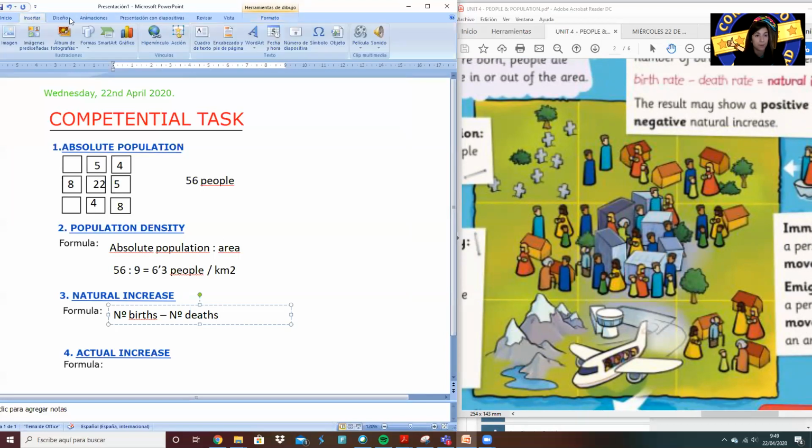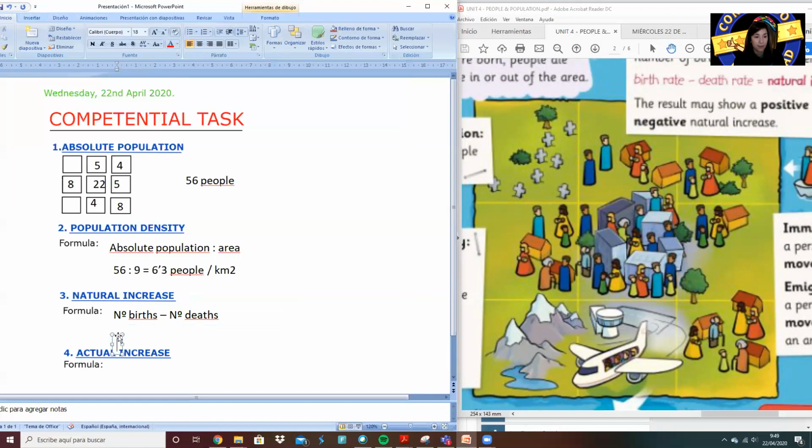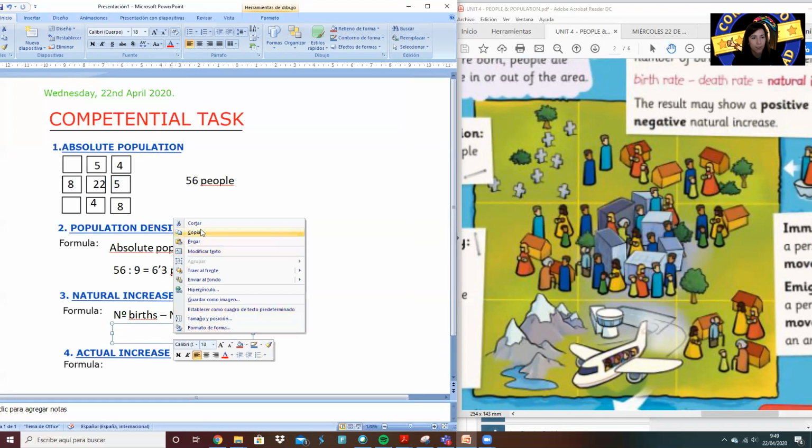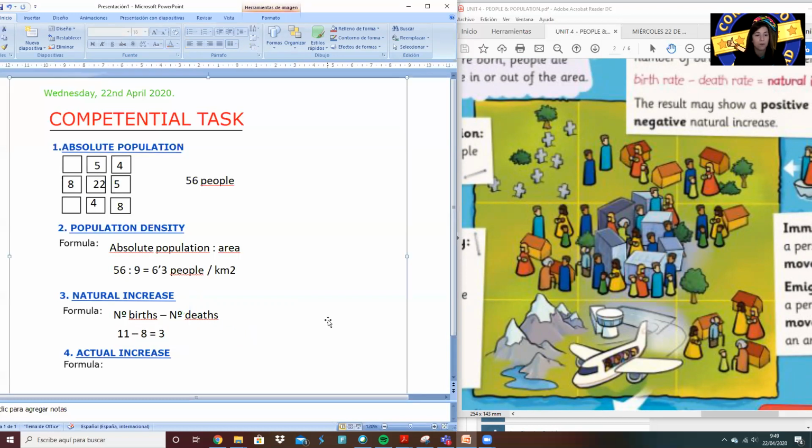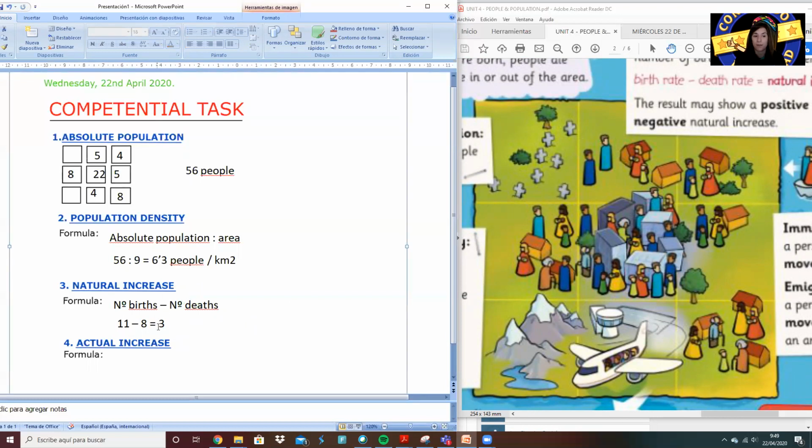So we have 1, 2, 3, 4, 5, 6, 7, 8, 9, 10, sorry, 11. So we have 11 babies, minus how many people died? 1, 2, 3, 4, 5, 6, 7, 8. And this makes 3. So 3 will be the natural increase of this community.